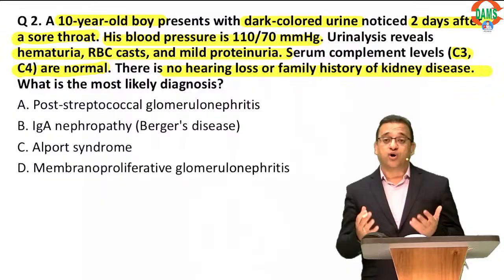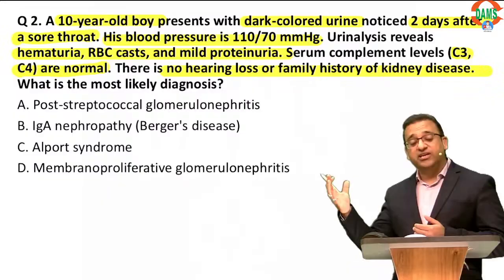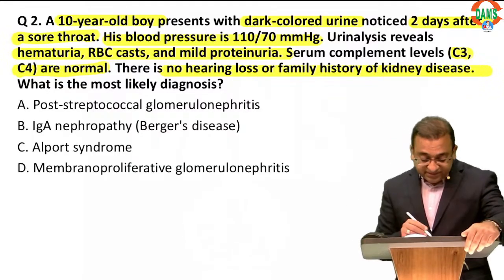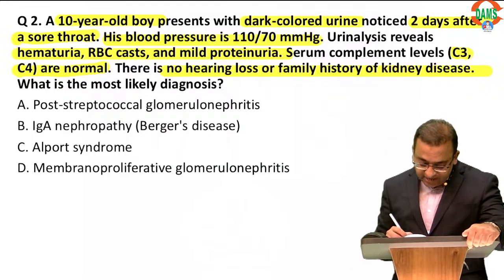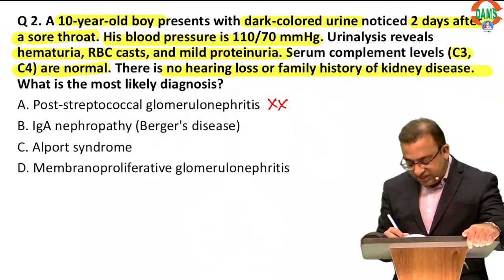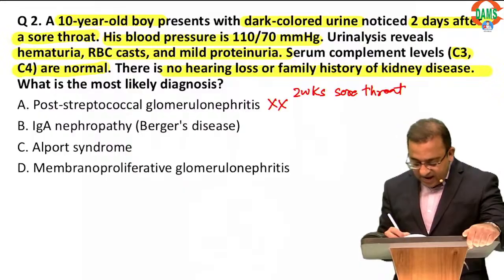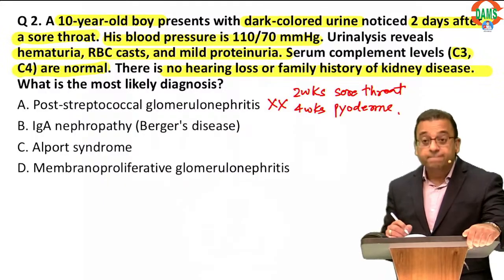In Alport's, there may be family history of hematuria, family history of kidney failure, hearing loss. So remember, this is not post-streptococcal GN, because post-streptococcal GN usually occurs after 2 weeks of sore throat and 4 weeks of pyoderma. So this is not post-streptococcal. Okay. Now what is your answer?